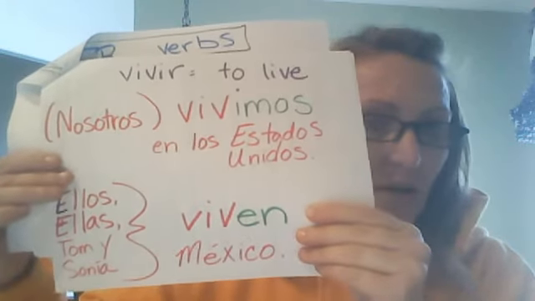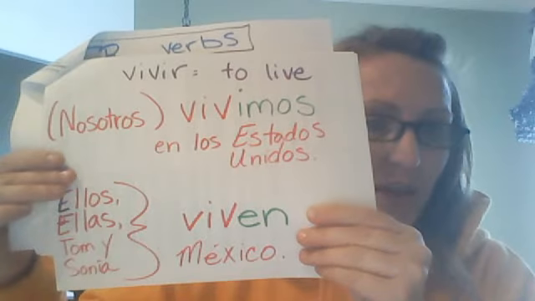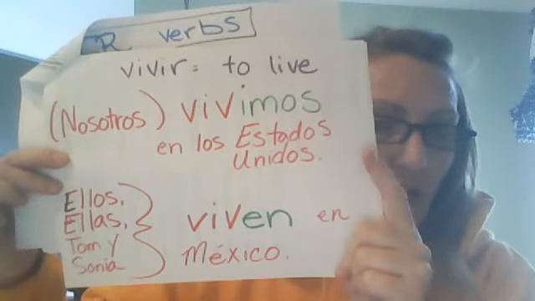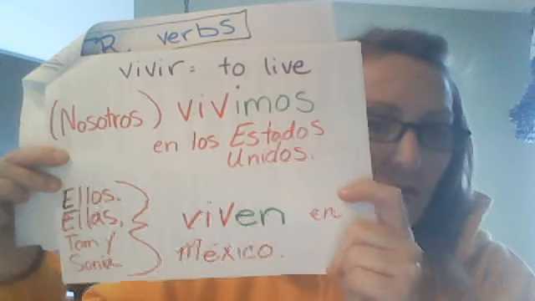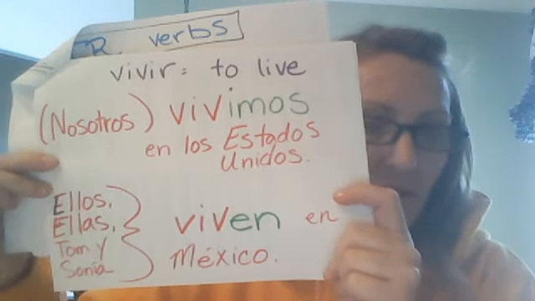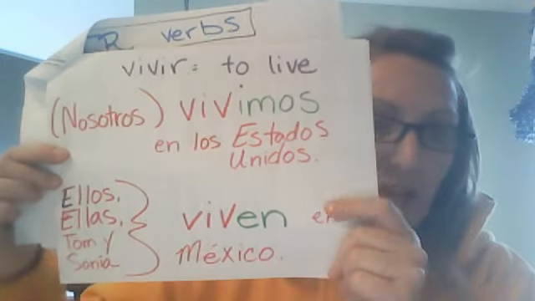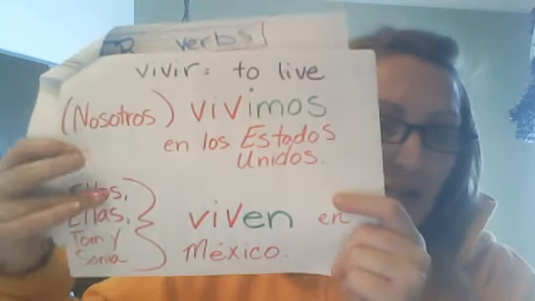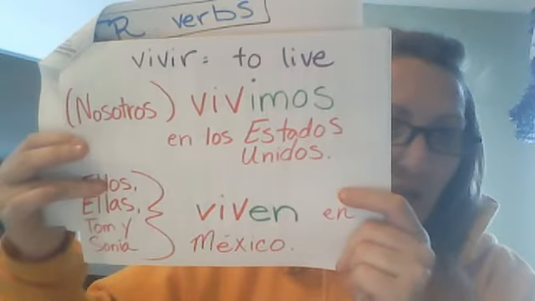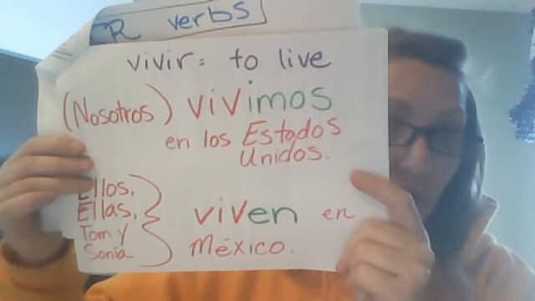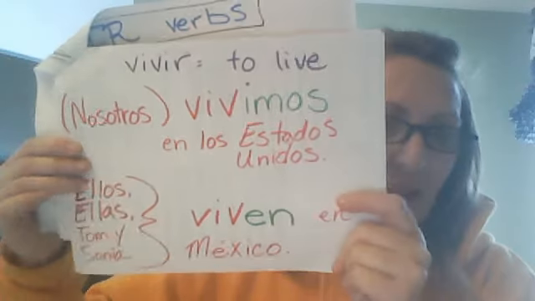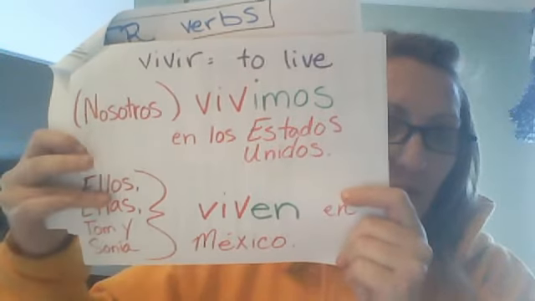Plural, third person. They live in Mexico. Ellos viven en Mexico. Tom and Sonia live in Mexico. Tom y Sonia viven en Mexico. So once again, that third person, this is optional, but it's less optional than the other ones because we don't know if we're talking about girls that only live in Mexico or boys or exactly who. So we do need a little bit more information with those.